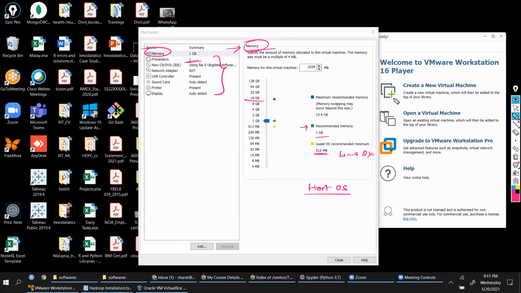Now, I generally take 4 GB or 5 GB of memory for my VirtualBox. Out of 16 GB, I'm taking 5 GB. That means whenever you're using this particular virtual machine, out of your 16 GB memory, 5 GB, or whatever memory I assign to my Linux operating system, would be dedicated to your Linux operating system.